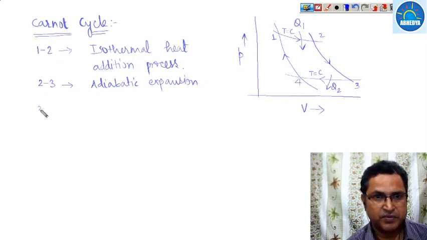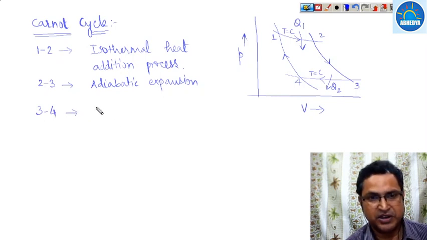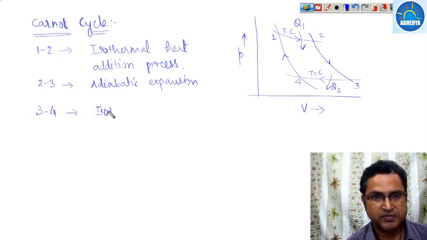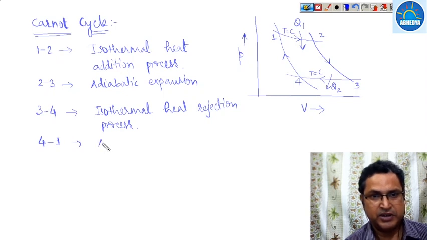3 to 4, isothermal heat rejection process. 4 to 1, adiabatic compression process.